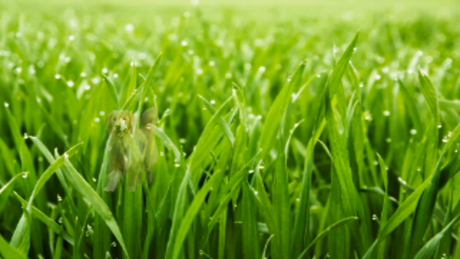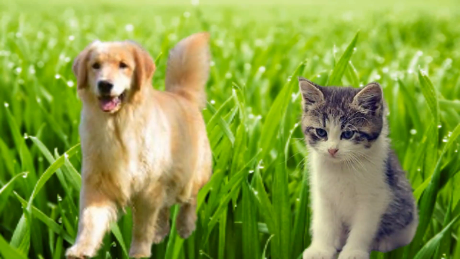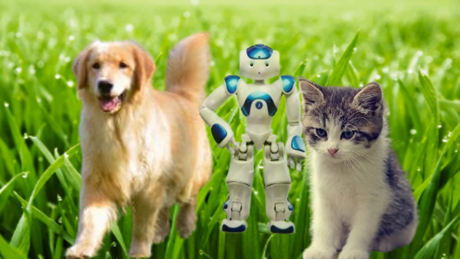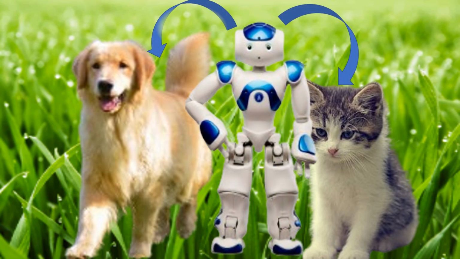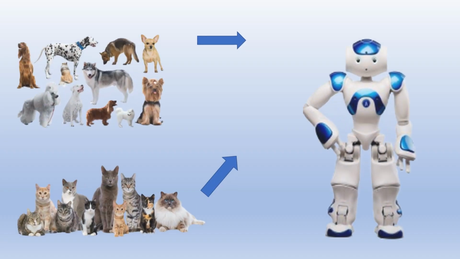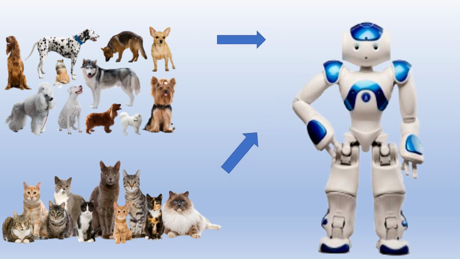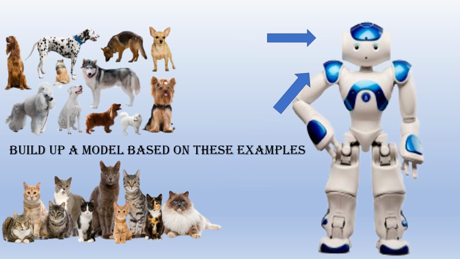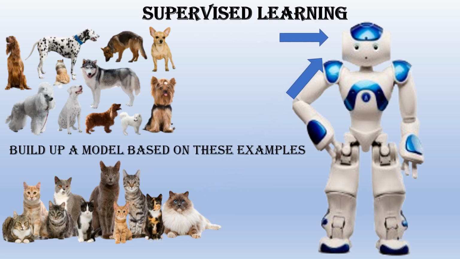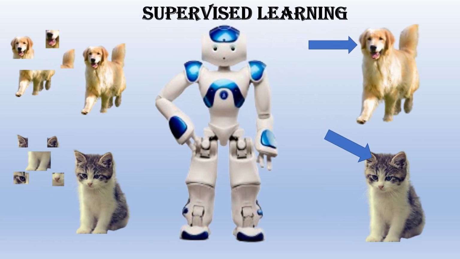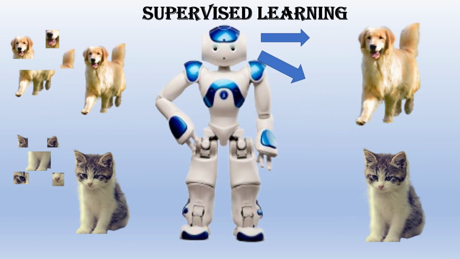For example, let's look at your favorite pet dog and a pet cat. Is there a way to explain to a machine how to distinguish a cat from a dog? Yes, you can feed the machine lots and lots of pictures of cats and dogs, teaching the machine to build up a model based on these examples. This is what we term supervised machine learning. We give the machine examples of each animal, showing its features, and the machine learns how to differentiate between a dog and a cat. This way it can recognize your favorite dog and cat.